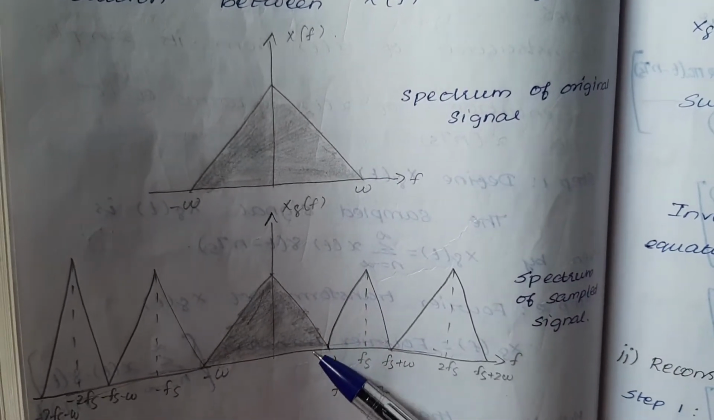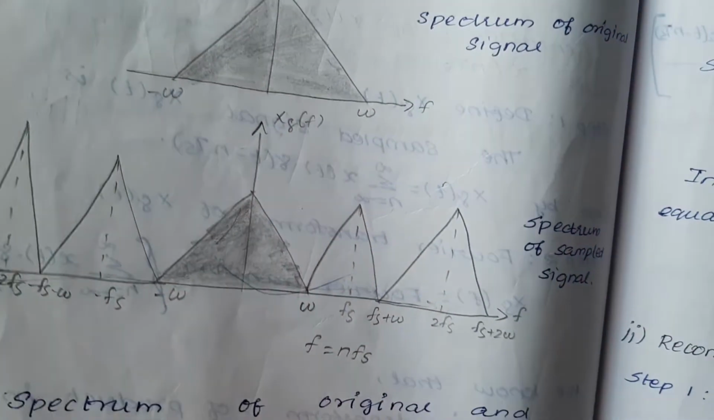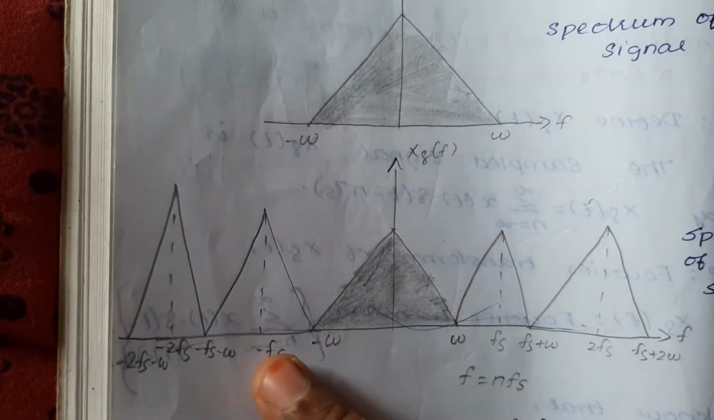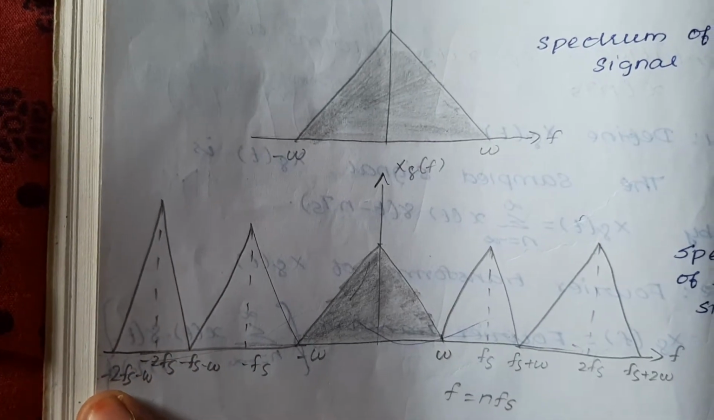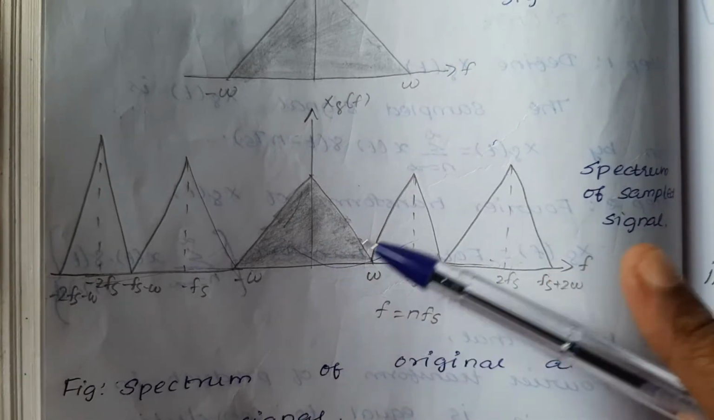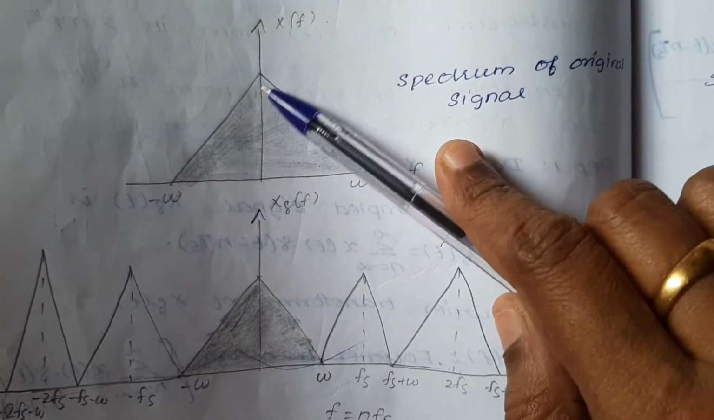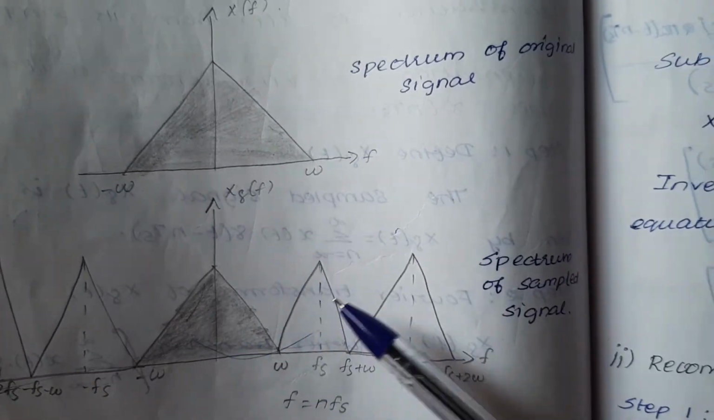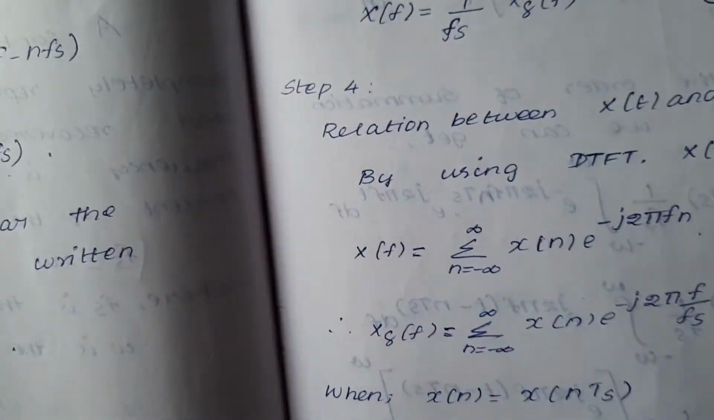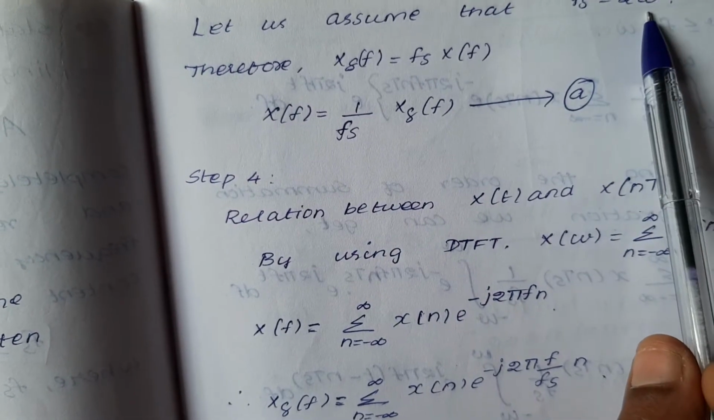If you take the spectrum of the sampled signal, it has many spectra, that is Fs minus omega, Fs plus omega, Fs plus 2 omega. So it is the spectrum of the original and the sampled signal. The original signal has only one spectrum. The sampled signal means you will get many. So now we are assuming Fs equal to 2 omega.